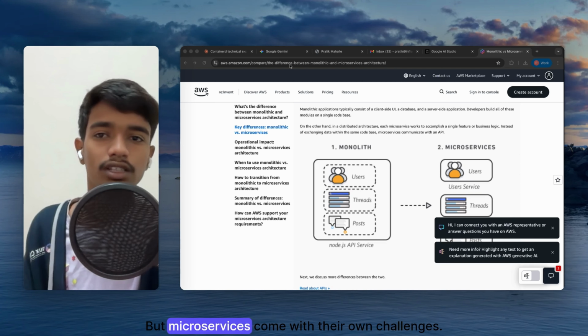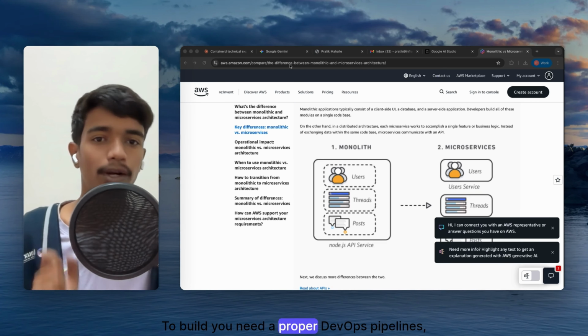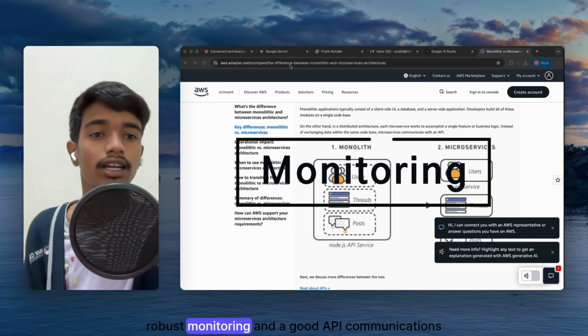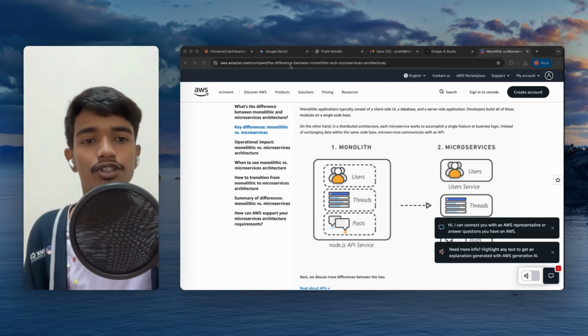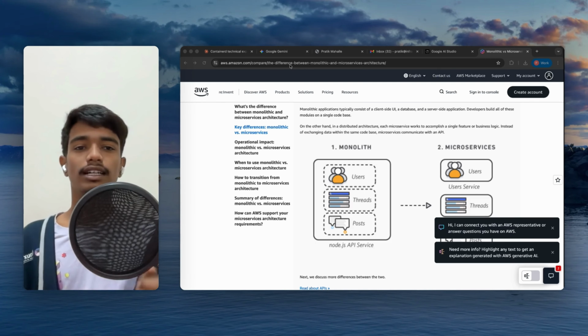But microservices come with their own challenges. They are very complex to build. You need proper DevOps pipelines, robust monitoring, good API communication, and a strong architecture to hold everything together.